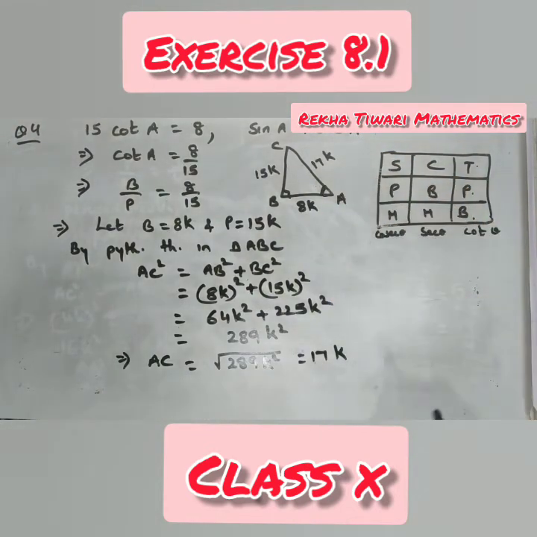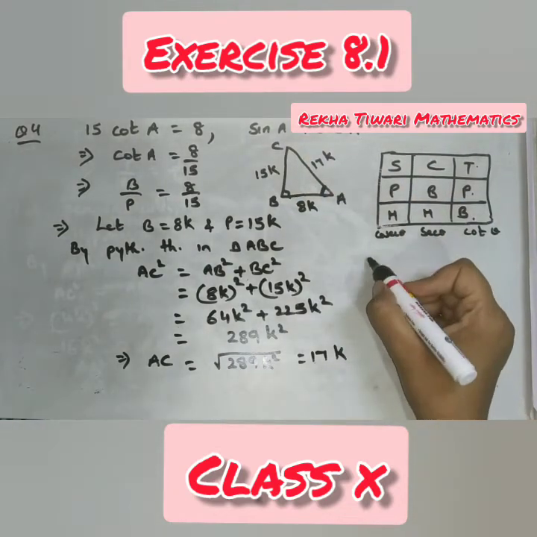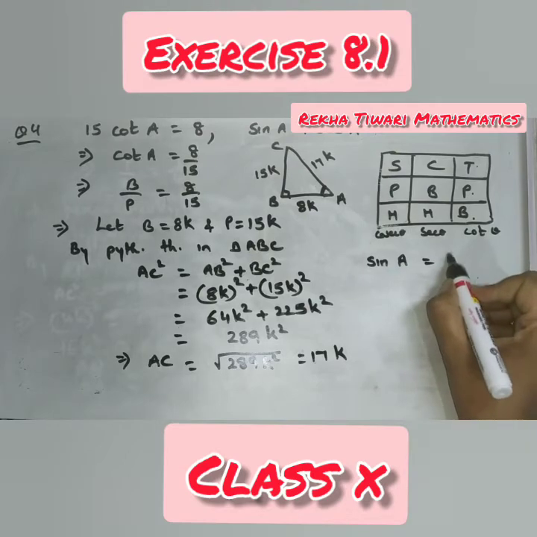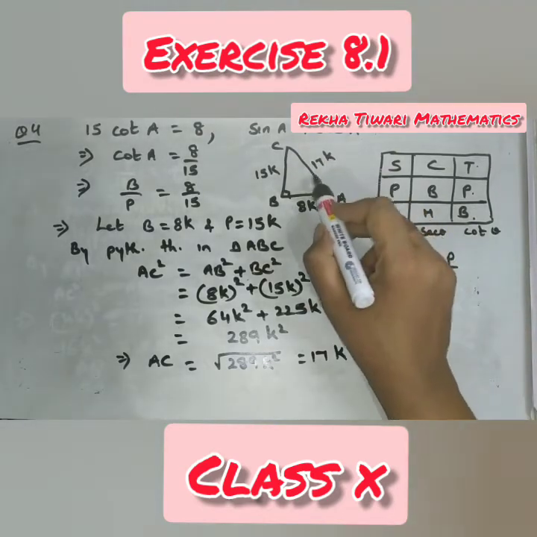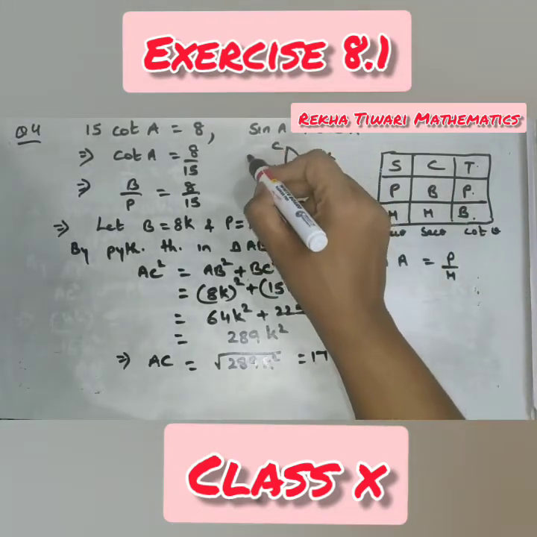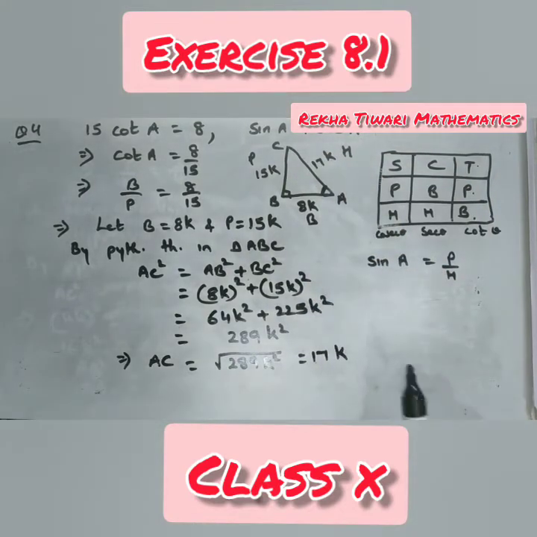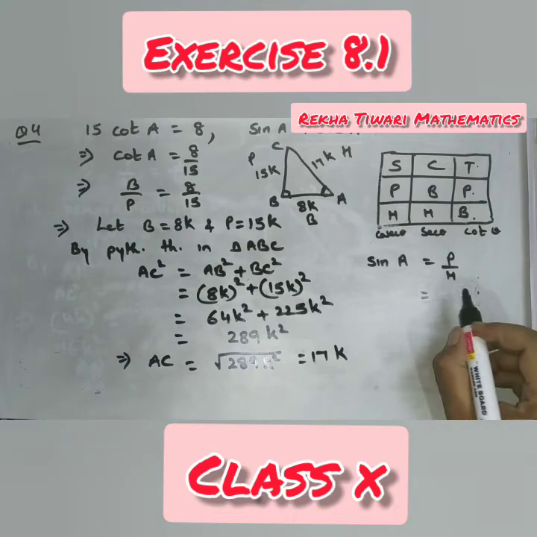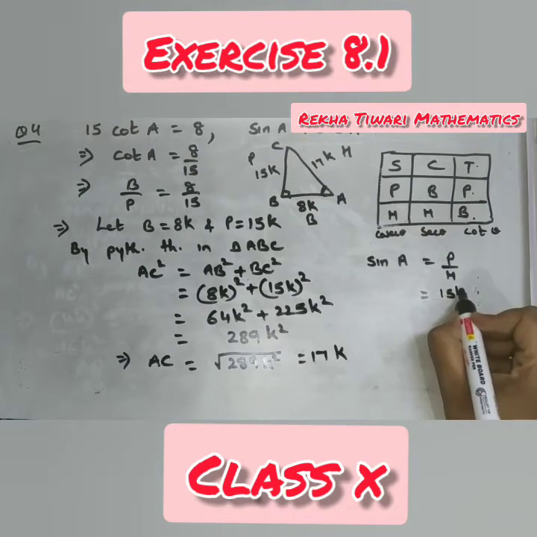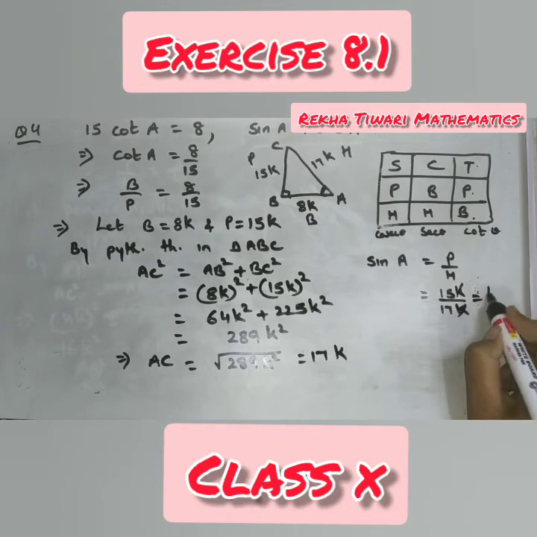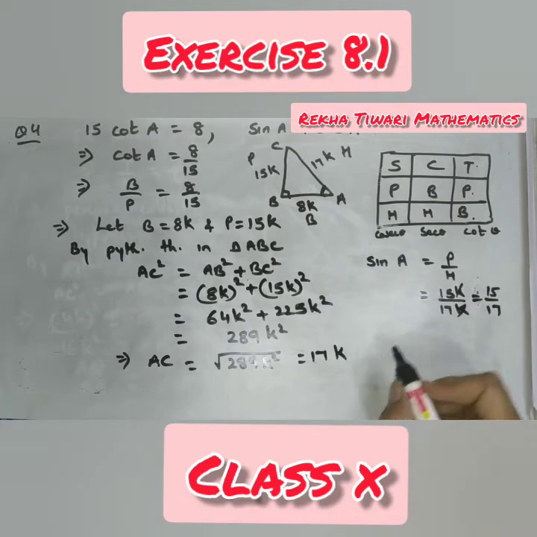So now you are having all the three sides. You can easily calculate the rest of the ratios. What is asked to you? Sine A. What is the formula? P by H. What is P? This is perpendicular, this is hypotenuse, this one is the base. So perpendicular is 15K, hypotenuse is 17K. Cancel K. Answer is 15 by 17.